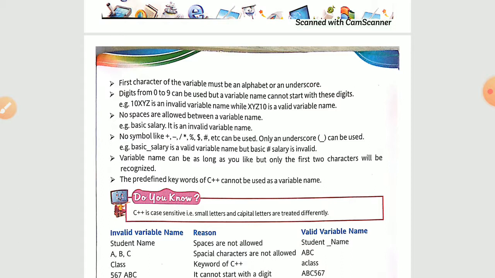The last one is that predefined keywords of C++ cannot be used as a variable name. It means we have some predefined words, already fixed, having a fixed meaning. You cannot use those fixed words for naming your variable because they already have a specified meaning. That is why you cannot use predefined keywords. About those keywords, at the end of this chapter I'll give you a list of the keywords, and from that you can identify them. So these are the 7 rules that you have to follow.